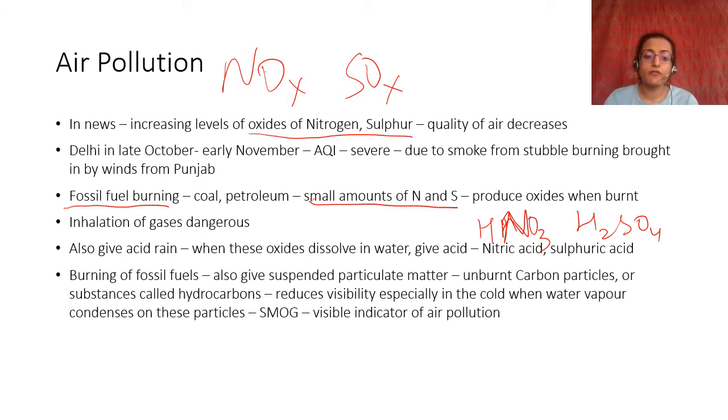And burning of fossil fuels also gives suspended particulate matter. When it burns, it is not only the gases or the vapors that are released, but there are also small particles that are very, very small, and they get suspended in the air, right? They are bigger than molecules, but they are very tiny particles. And these are generally unburnt carbon particles or substances called hydrocarbons, right? And these reduce visibility, especially in the cold.